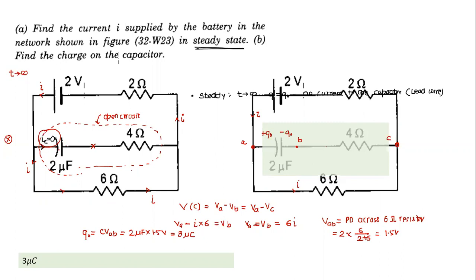So the capacitor has reached steady state. Why was it not steady before? Charge was changing. But when it has reached steady state, when the charge has stopped changing, it means it has become fully charged. Charge on the capacitor is not changing. I hope the sequence is understood. Steady state happens when Q becomes equal to the steady, final charge. That's why there's no current in the branch connecting the capacitor.